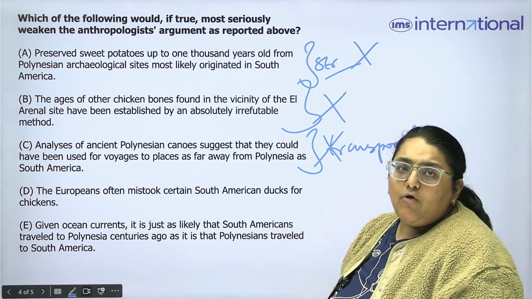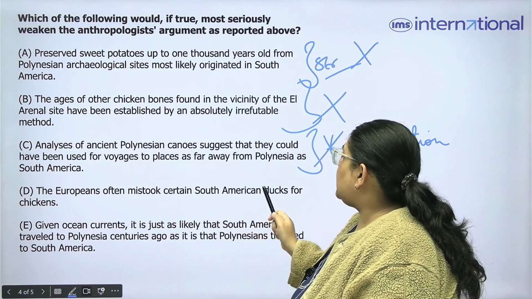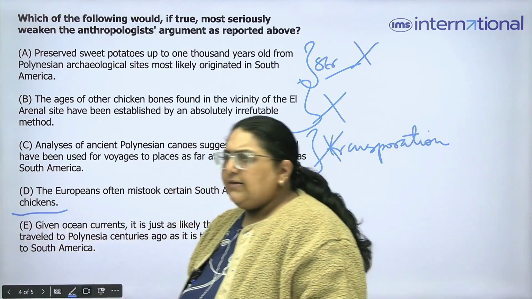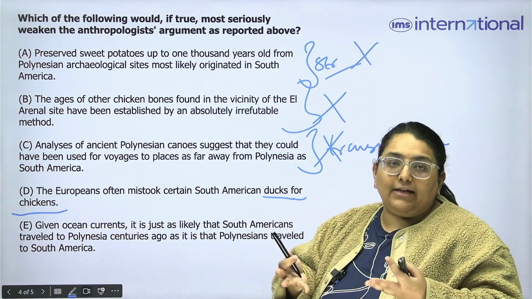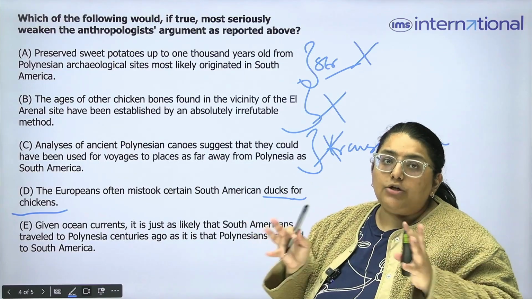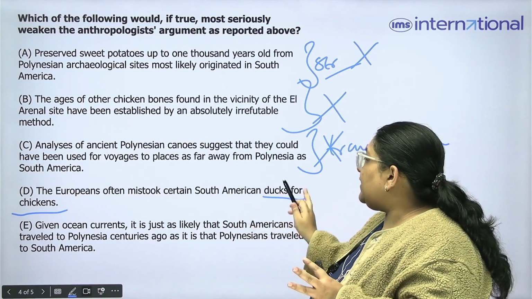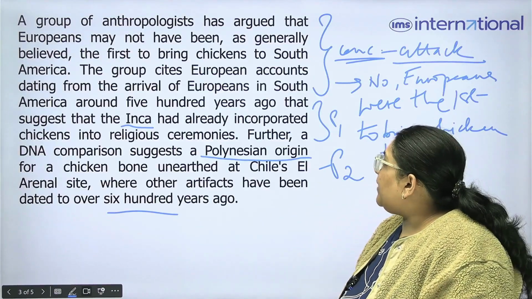Let's have a look at D. What is D saying? The Europeans often mistook certain South American ducks for chicken. Okay, now this is one option which is actually talking about chicken, so it looks attractive. But understand the option properly. Where do we talk about chicken in the argument?